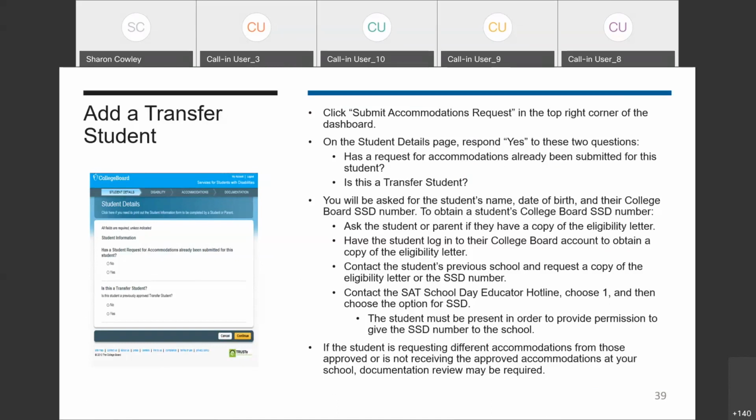To add the student with previously approved accommodations to your dashboard, you'll click Submit Accommodations Request in the top right corner of the dashboard, and you'll answer yes to these two questions. Has a student eligibility form already been submitted for this student, and is this a transfer student? You'll be asked for the student's name, date of birth, and SSD number. If the student requires accommodations that are different from those approved or is not receiving the approved accommodations at your school, documentation review may be required.